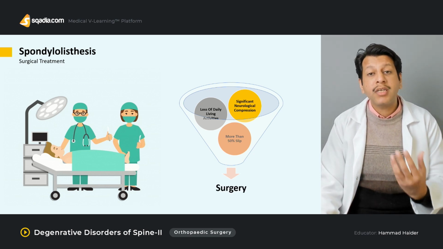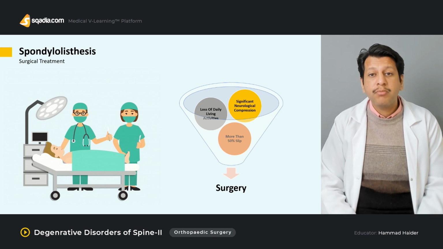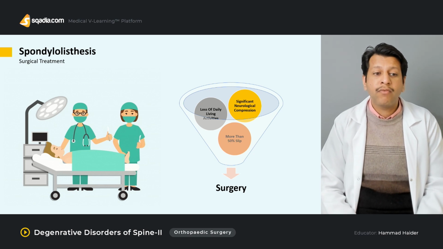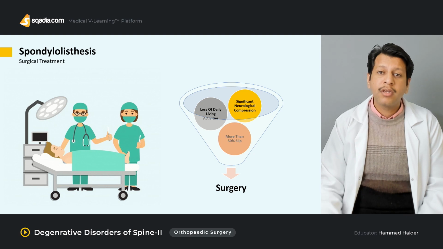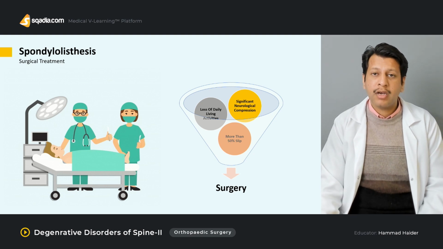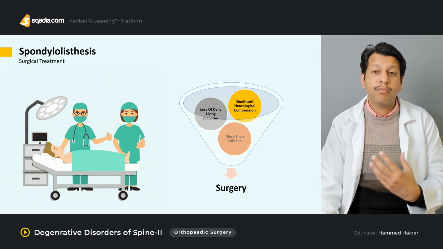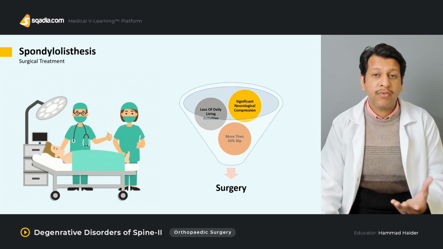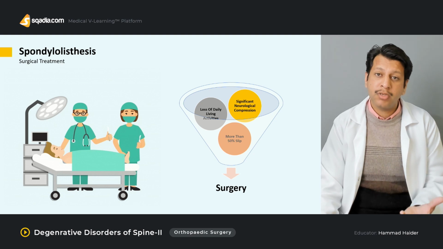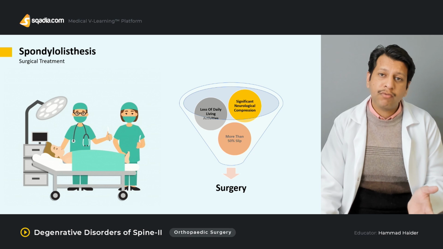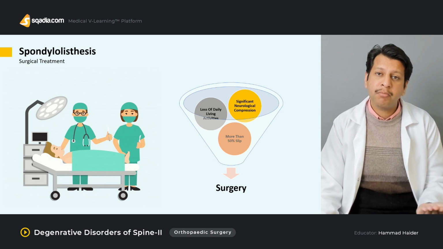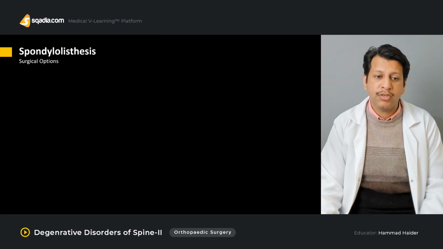Then what are the different types of surgeries? Different types of surgeries include, for example, for spondylolisthesis, you can go for either anterior or posterior fusion as well. You can go for posterior instrumented fusion with or without decompression. Sometimes decompression with instrumented fusion can be done. Sometimes you have to go anteriorly as well. For example, you can go for anterior lumbar interbody fusion as well.